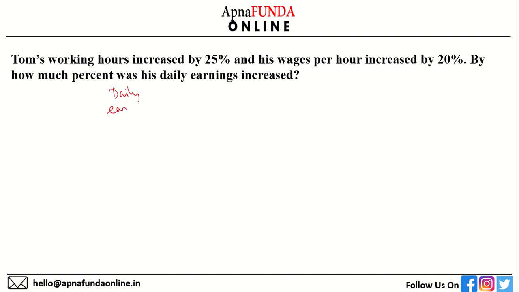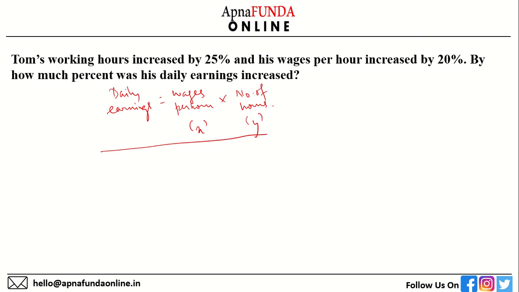Daily earnings simply means your wages per hour into the number of hours you're working. So let's take the wages per hour as X and the number of hours as Y.